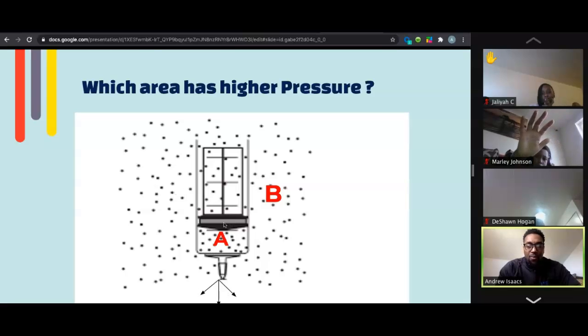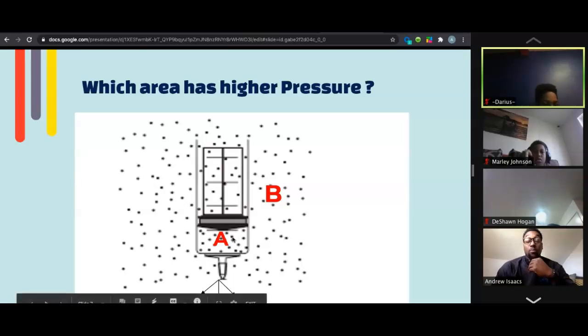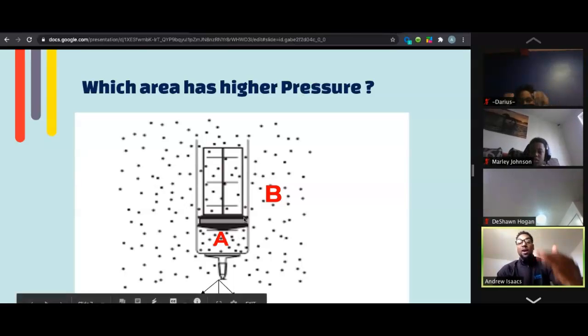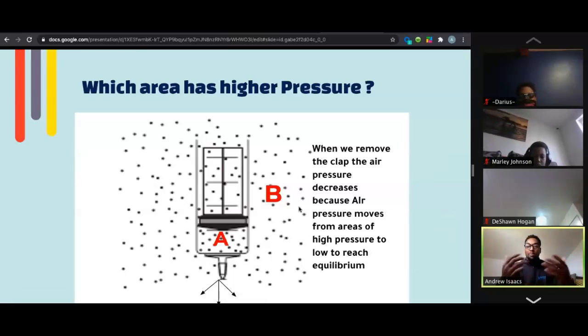We took the clamp out. Where do the air particles inside it go? Darius, what you got, bro? What do you think will happen? I think they're going to spread into different spaces. Yeah, right. So you think if the air pressure, that's the air particles that are inside the syringe, they're gonna spread out, right?